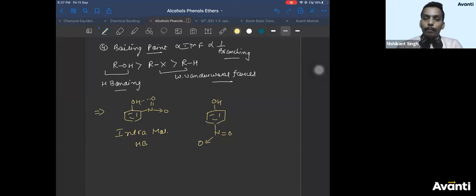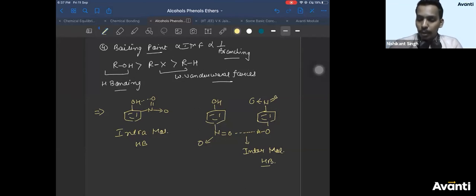But here it can form intermolecular hydrogen bond between two different molecules of paranitrophenol, between OH and NO2. So due to this intermolecular hydrogen bond in paranitrophenol, what will happen?